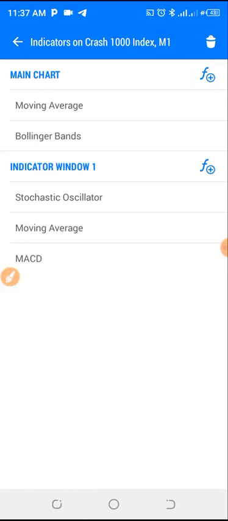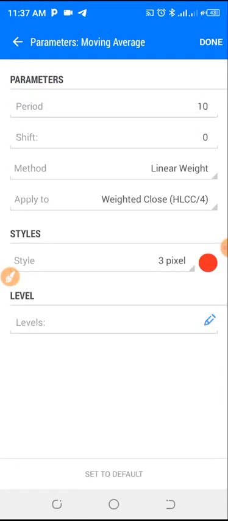Once you click on it, you look for your moving average. That's the first indicator. The period is 10, shift is 0, method is linear weight, apply to weighted close, HLCC/4, right? Just make sure you screenshot this so that you go and set it up on your account. Once you are done, you click on done.